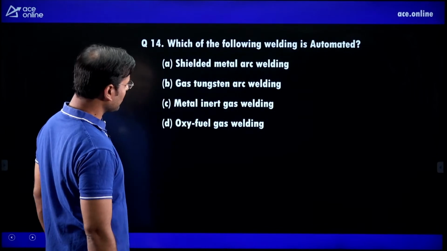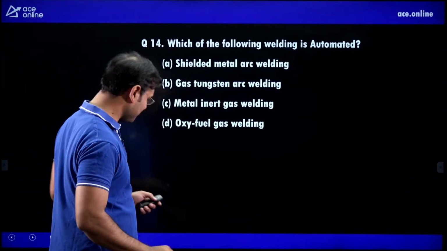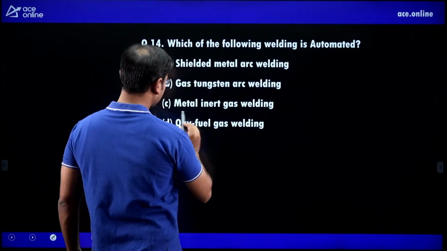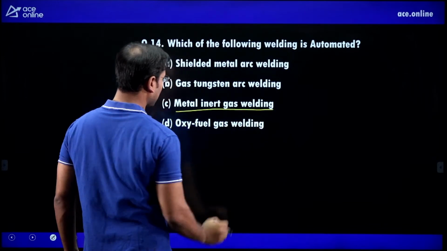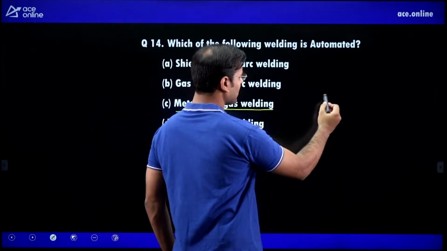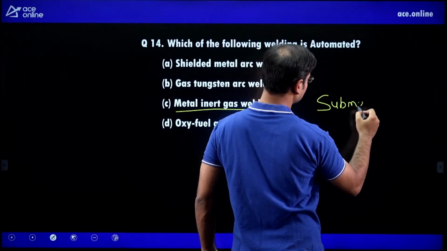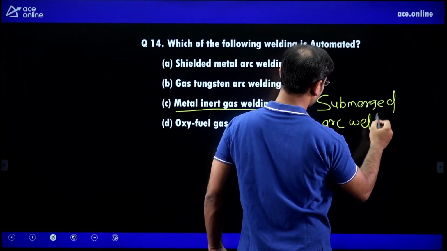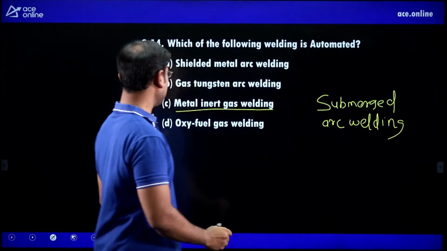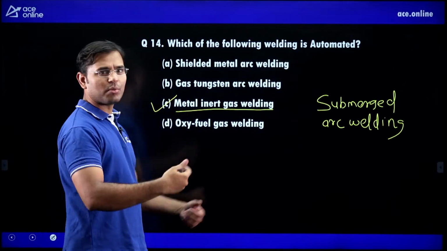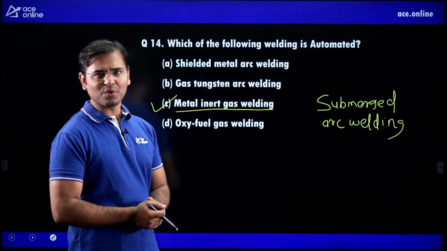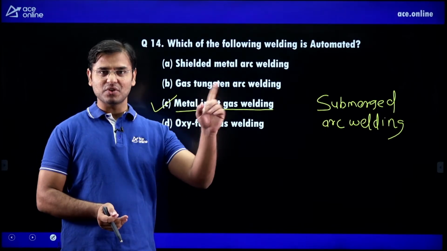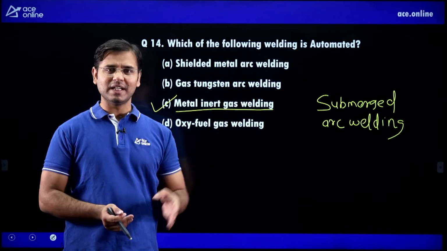Next question. Which of the following welding is automated? Where is automation possible? Guys, automation is possible in metal inert gas welding, MIG, as well as submerged arc welding. It means automatic welding will go on. No need to wait for the welder there. Complete automation is there. Once you switch on the machine, the welding will complete.